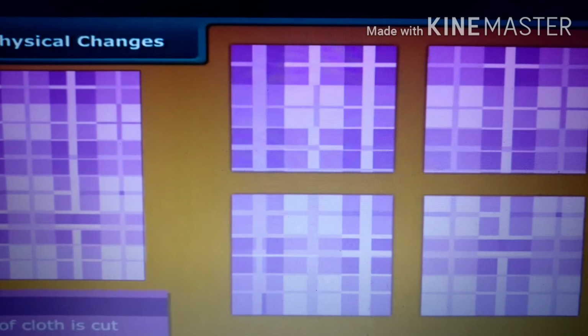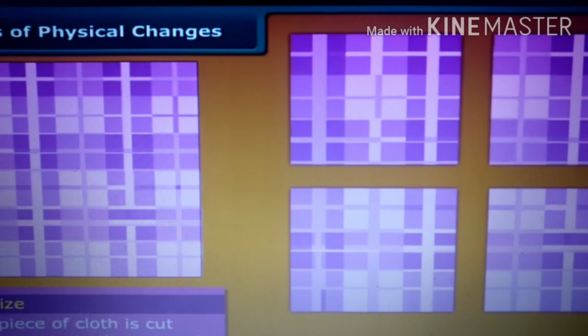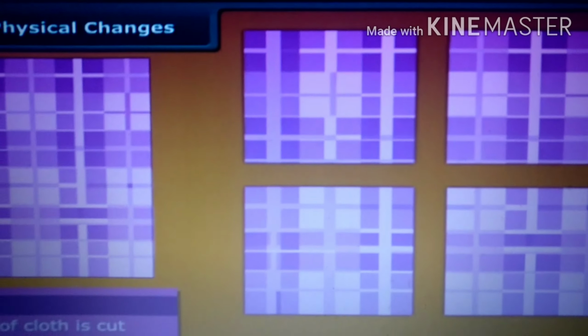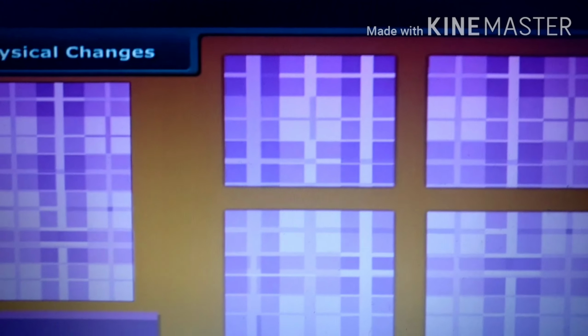Here you can take one more example, where we can see there is a change in the size of a paper. If you cut a cloth or a paper, what will happen? There is a change only in the physical property, that is, a big cloth changes into smaller pieces, and there is no change in the chemical properties. Now I have a doubt. Are all physical changes reversible? Are they not irreversible? Let us know about it.